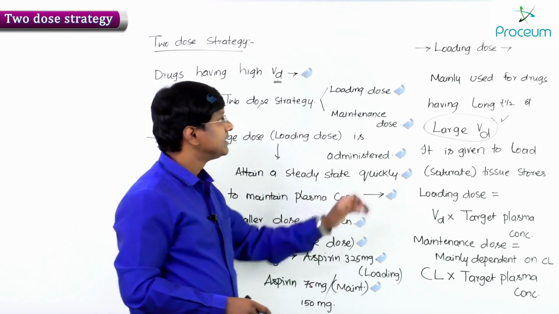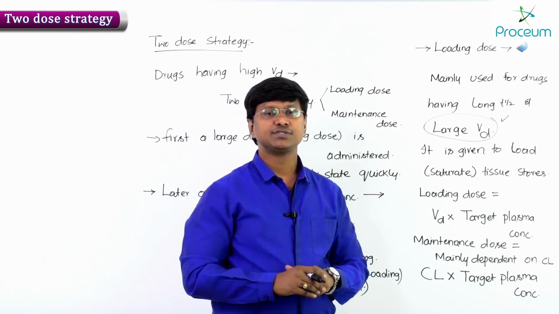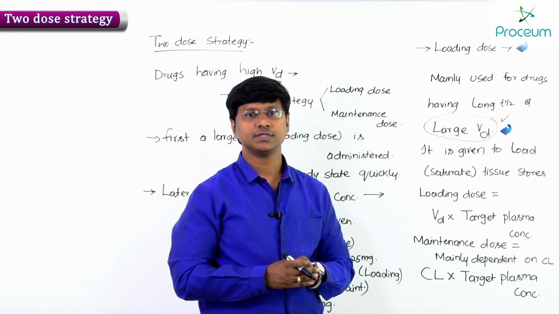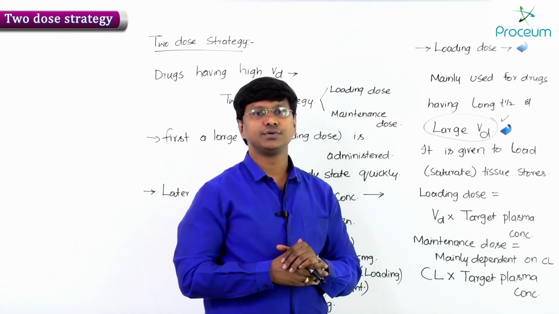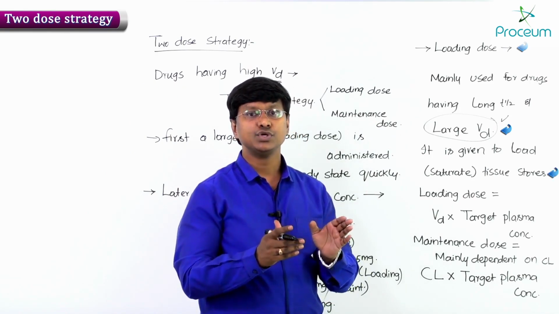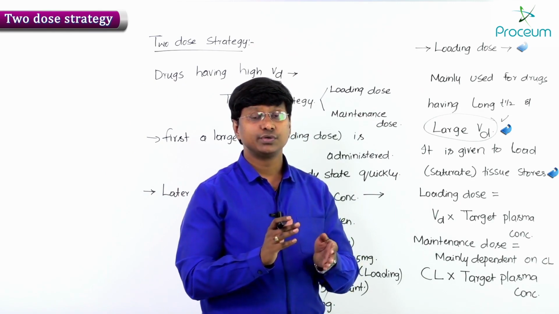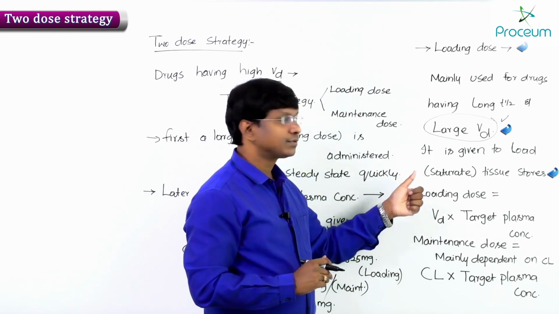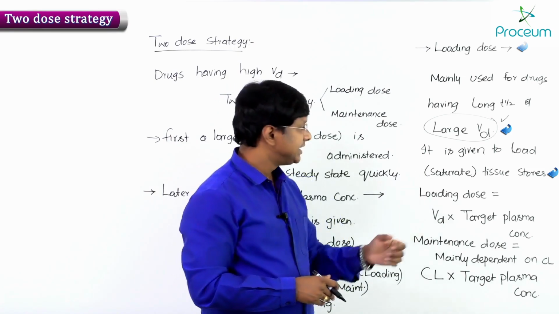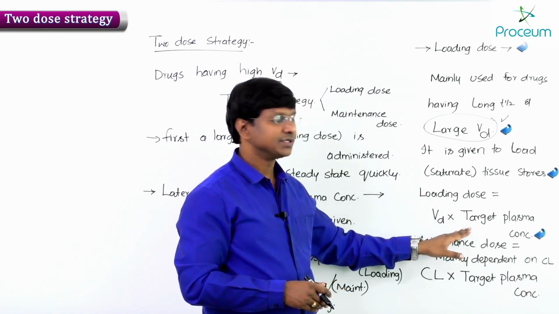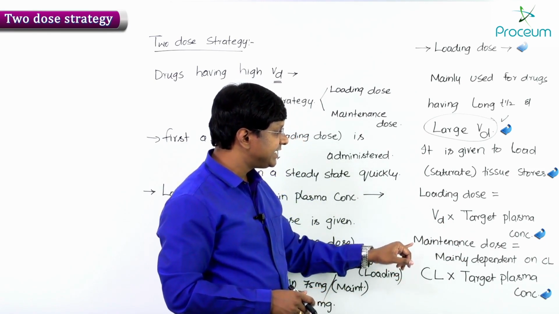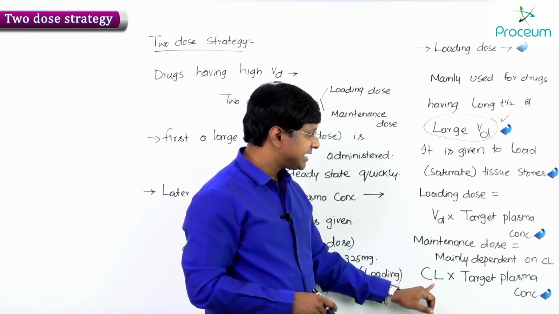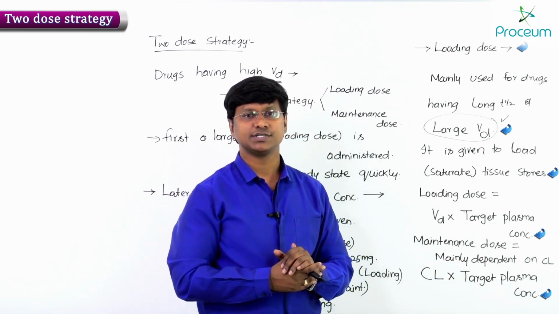The loading dose is mainly used for drugs having a long half-life and a large volume of distribution. The purpose of giving the loading dose is to load the tissue stores, so it is mainly dependent on the volume of distribution. Loading dose is equal to volume of distribution into target plasma concentration. The maintenance dose is mainly dependent on the clearance, so maintenance dose is equal to clearance into target plasma concentration.